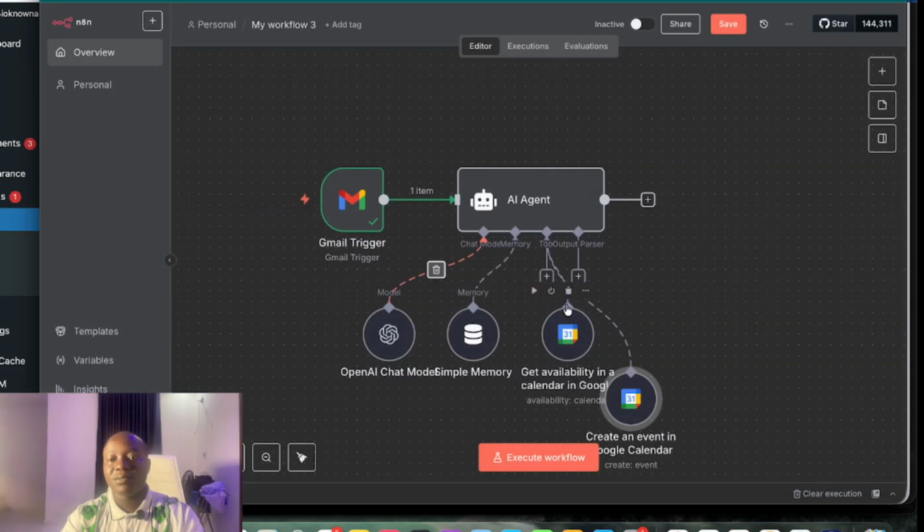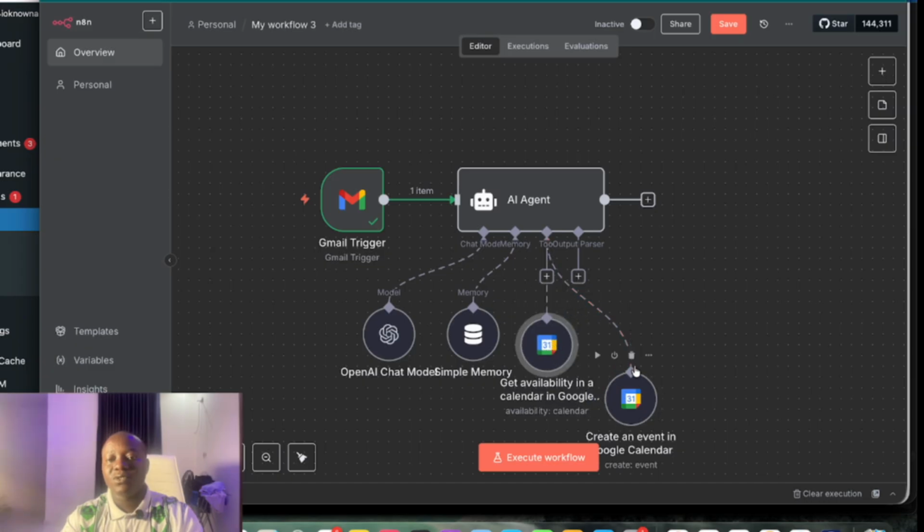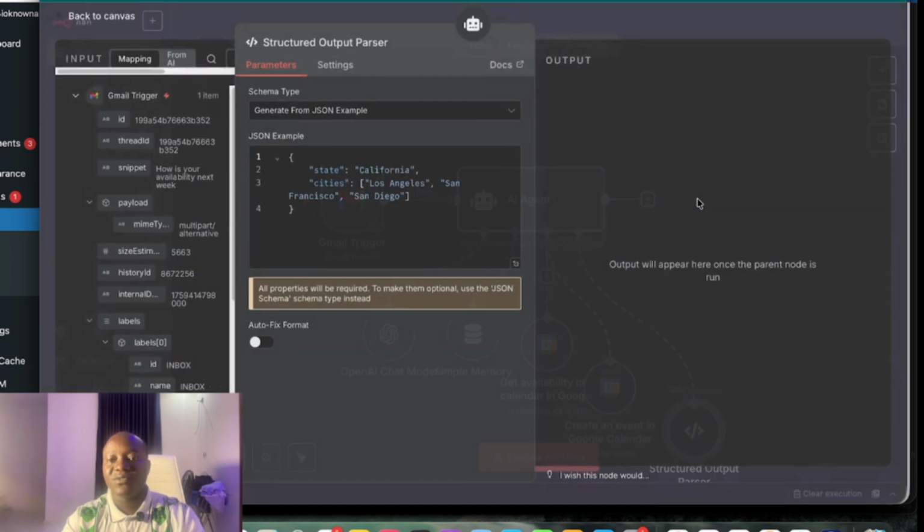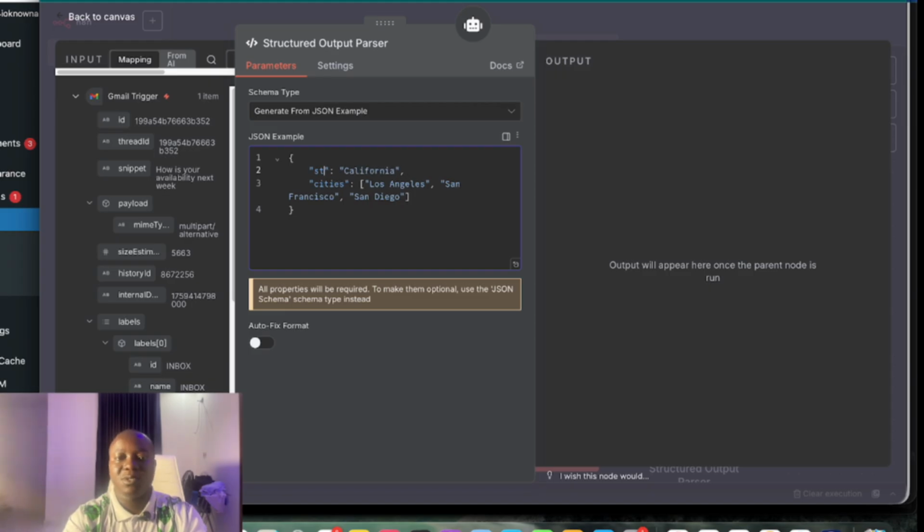Then you come back. The next thing to do is to add our structured output parser. Like we said, we want our output to be in a specific format. So you can just use this. This will be the subject.